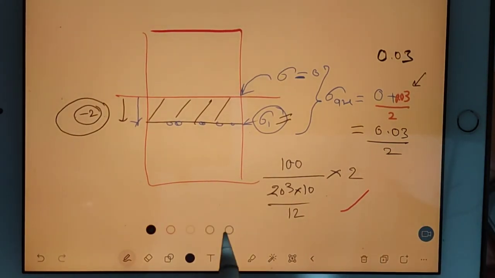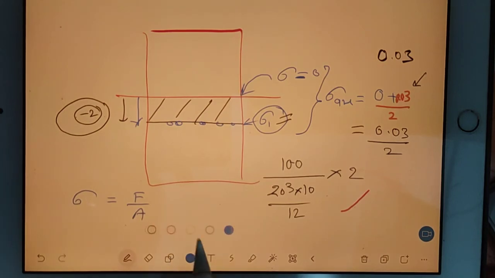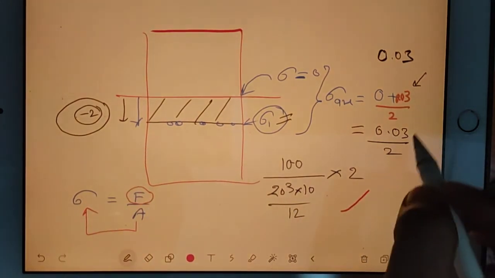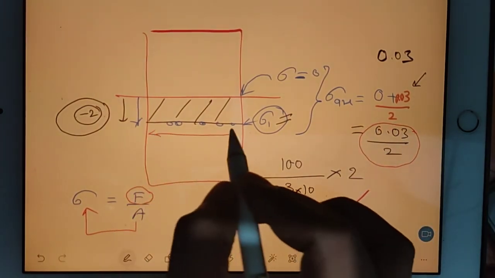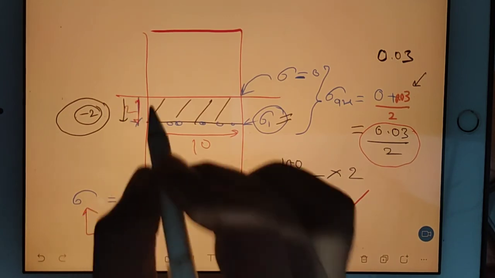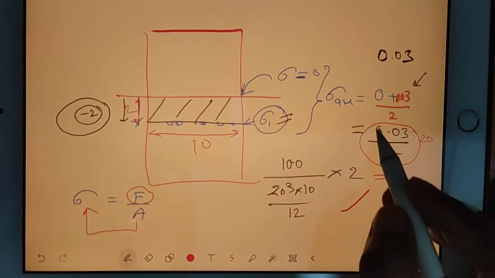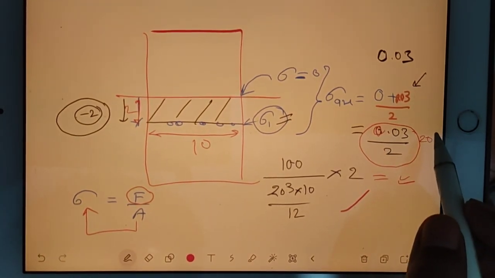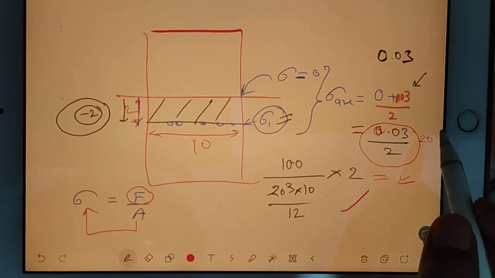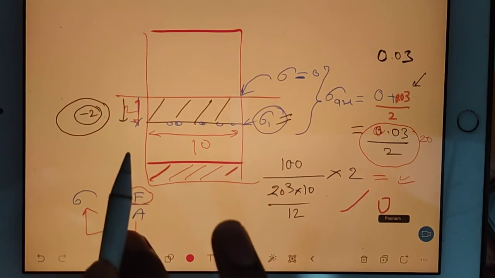After getting sigma average, almost the job is over. You can apply sigma is equal to force by area, and now this force is easy to calculate. Just multiply by the area. The area will be nothing but this is 10 and this gap is 2, so 20. Whatever answer comes, that will be your final answer for the force. In the same way, you will calculate the force for the bottom part.